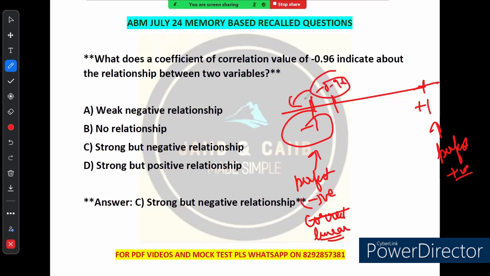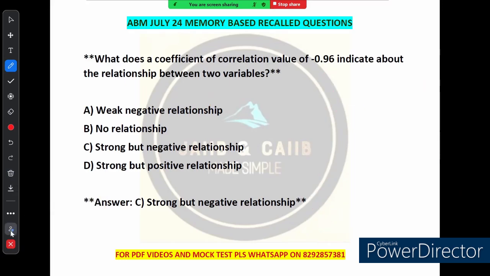This means that as one variable grows, because see, we are discussing correlation, so there will be two variables, right? So when one variable increases, the other variable goes down, and this relationship is quite strong. So that is a wrap up on understanding the correlation coefficient. Hopefully this concept is clear now. Let's move on to our next question.